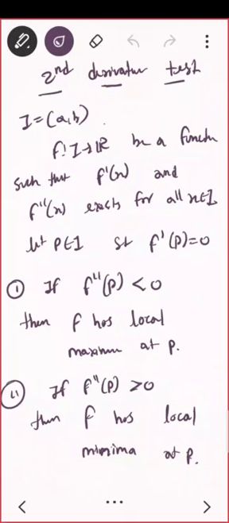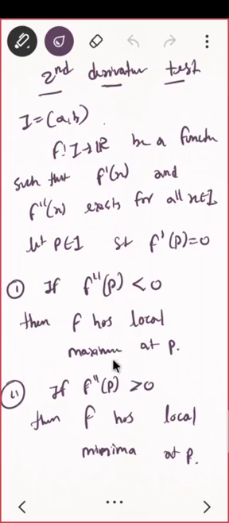To test. Suppose I is an interval and f is from I to R be a function such that f dash of x and f double dash of x exist for all x belongs to I, and let p belong to I such that f dash of p is 0. Then there are the two conditions. The first condition is if f double dash of p is less than 0, then it is local maxima.